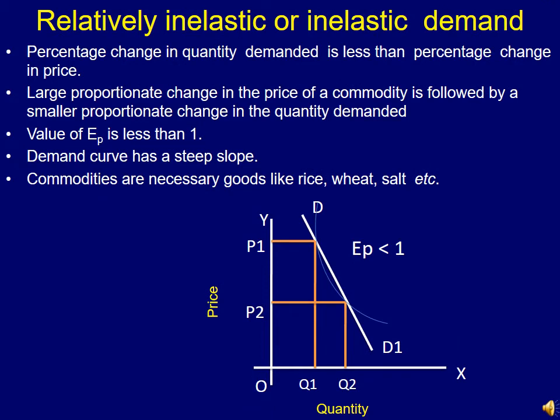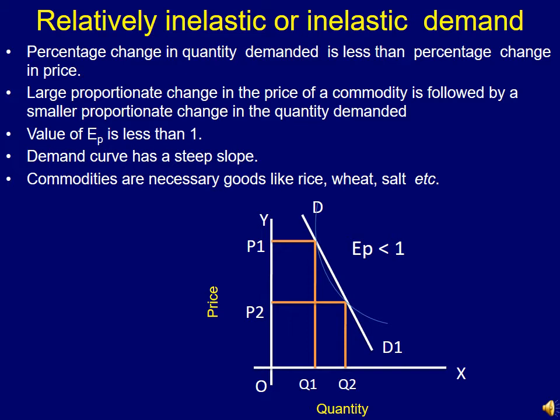So the second type is relatively inelastic or inelastic demand. So in this case, what happens? Percentage change in quantity demanded is less than percentage change in price. So here, with the change in the price of a particular commodity, the demand also changes. However, the proportion of change in price is more than the proportion of change in the demand.